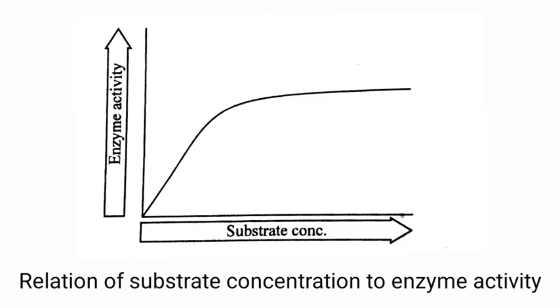From the above figure, it is clear that at low substrate concentration, most of the active sites remain unoccupied at any time. As the substrate concentration is increased, the number of active sites which are occupied increases, and hence the reaction rate also increases. However, at very high substrate concentration, all the active sites are occupied at any time, so that further increase in substrate concentration cannot further increase the formation of enzyme substrate complex.